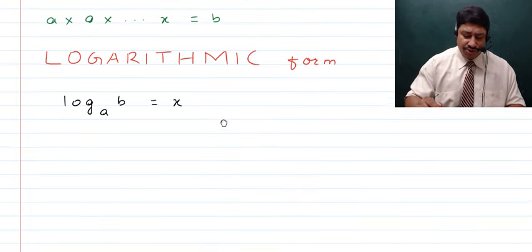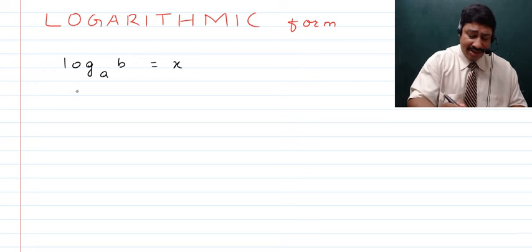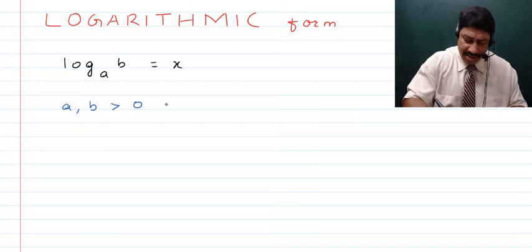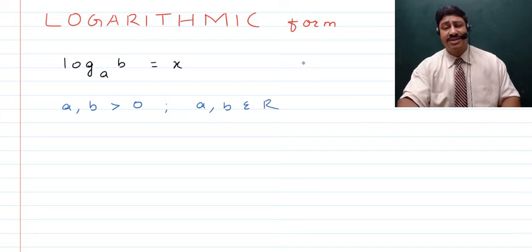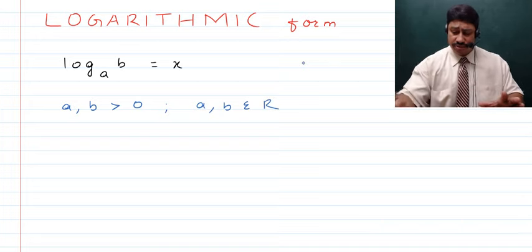Now here I'm sure you're able to see that there are two constants, one is a and the other is b. For that, you've got to remember that a and b both have to be greater than 0, or in other words both have to be positive. Another thing which is true about a and b is that both can be from the set of real numbers, that is, they can either be rational or they can be irrational, right? So this is all about logarithm.